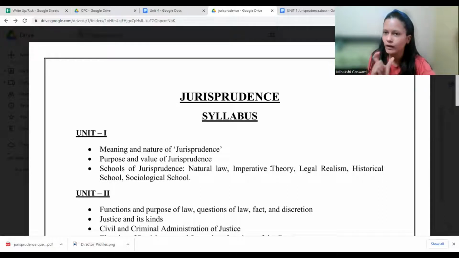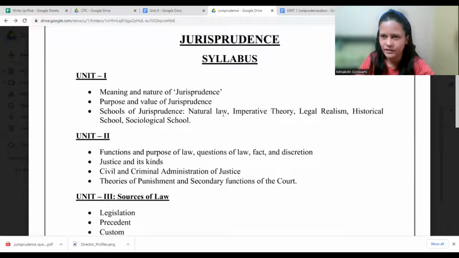Along with that, like I told, in one school of jurisprudence, there may be 5-6 different jurists who believed on the same concept, right? So we need to know who are the jurists who supported natural law. How did they support? Did they write any book, anything? What was their main idea or main concept, right? Like that, we need to understand it. For that, I have prepared a table, also a detailed table for all these different schools, and we will discuss that in that way. So once you know that, okay, these are the different schools, these are the different jurists who are involved there, you get a clear idea on these different schools. Okay, so when we talk about schools, this is what it mainly is.